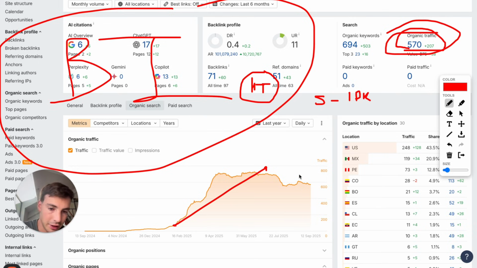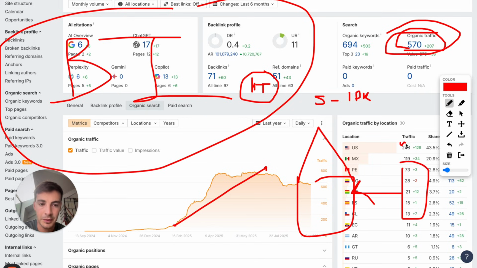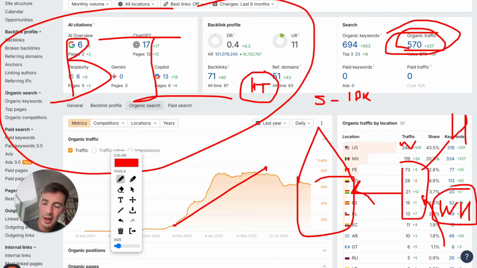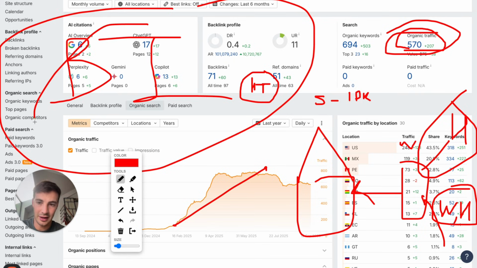I give this example all the time, but if I have an iPhone repair shop, people come into my shop, but they first come into my website. It could be ranking for keywords like how to repair an iPhone, but it could also be ranking for keywords like where or how much, right? The keywords where or how much have way more buying intent than how. So if I'm looking for how to repair my iPhone, most likely I want to do it myself. I don't want to pay someone to do it for me. While if I'm searching for where, how much, most likely I want to pay someone else to do it for me. So that's the point of buying intent over traffic.